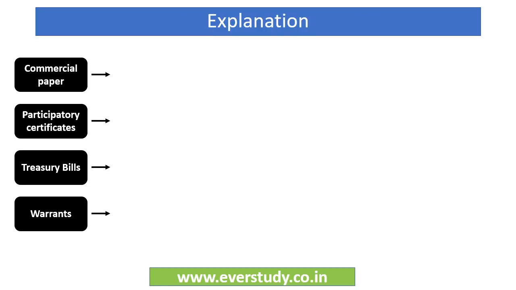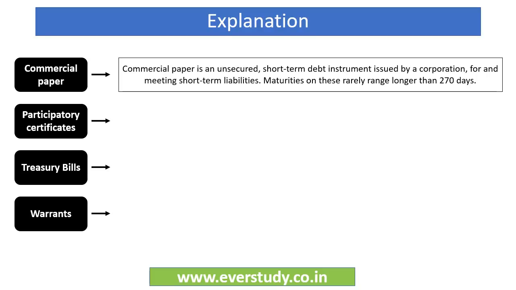Now let us also briefly take a look at the different instruments which have been mentioned in this particular question. So first is commercial paper. Now commercial paper is an unsecured short-term debt instrument which is issued by companies for meeting their short-term liabilities. Now their maturities are usually around 270 days or less than it.